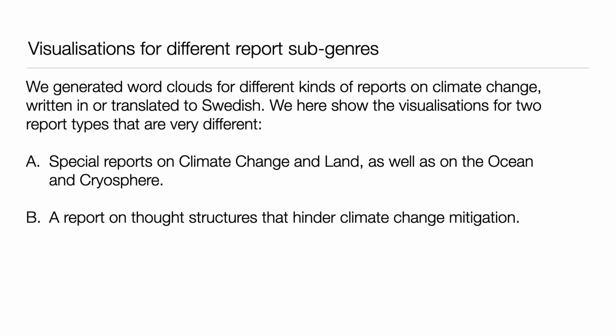We generated word clouds for different kinds of reports on climate change, written in or translated to Swedish. We here show the visualizations for two report types that are very different. A. Special reports on climate change and land, as well as on the ocean and cryosphere. And B. A report on thought structures that hinder climate change mitigation.